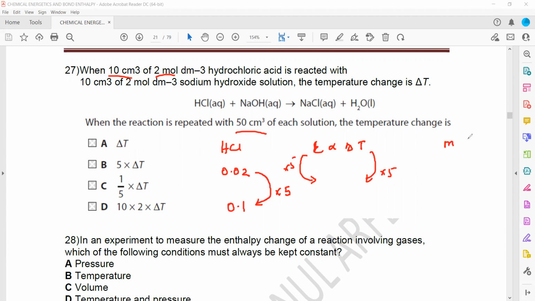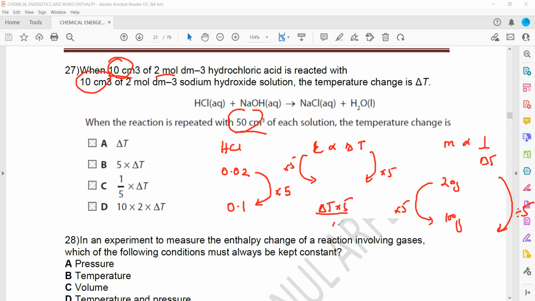But what about the mass and temperature change? It is inverse. In the beginning, the total volume or the mass of the solution, 10 plus 10, was 20. Then we use 50 cm cube of each, 50 plus 50, that is 100. So if the mass increased by factor 5, because there is an inverse relation, the temperature change will decrease by factor 5. So in one case the temperature change is multiplied by 5, the other one divided by 5. That's why the overall temperature change will be A. Volume of the solution.